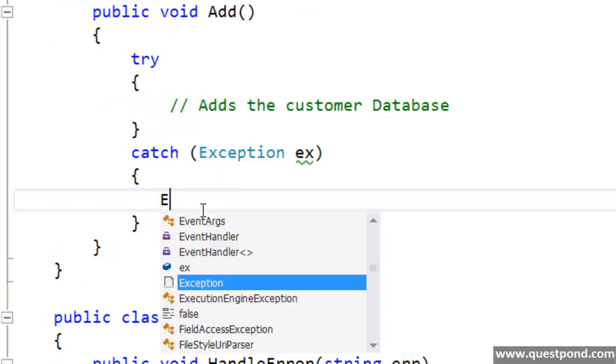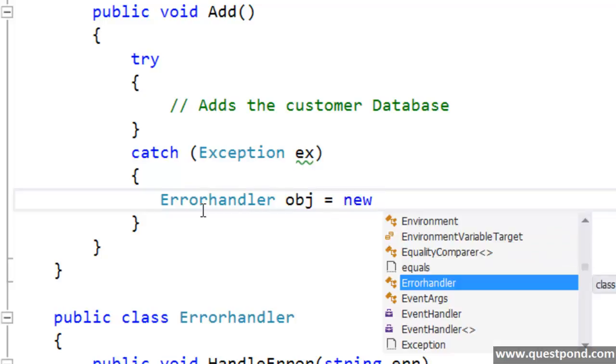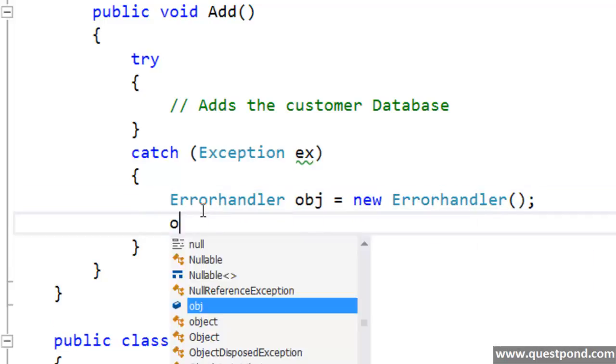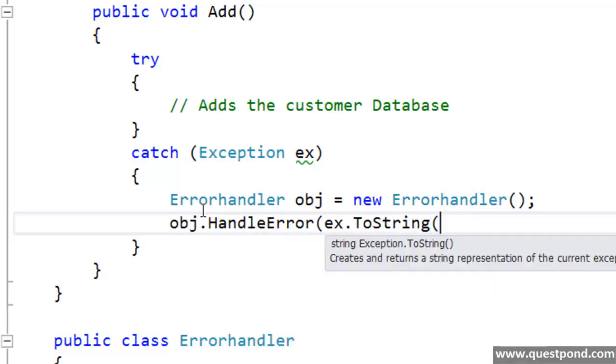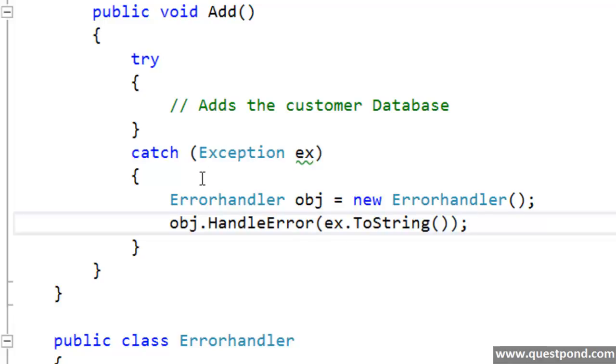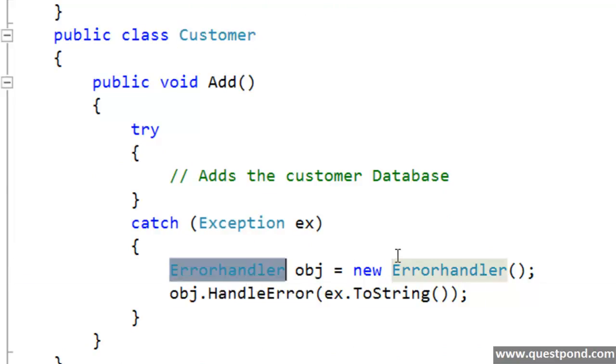So what I can do here is create an error handler class, and I will delegate the handling of errors to the error handler class, rather than handling the errors in the customer class. So you can see now how the customer class is using the error handler class to delegate the responsibility of error handling, rather than taking care of it. So SRP, or single responsibility principle, says that a class should only take care of one responsibility rather than multiple responsibilities.